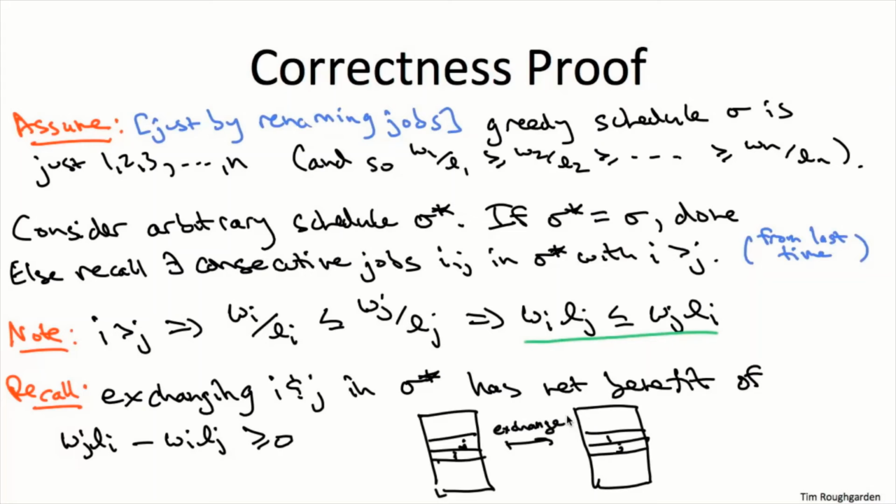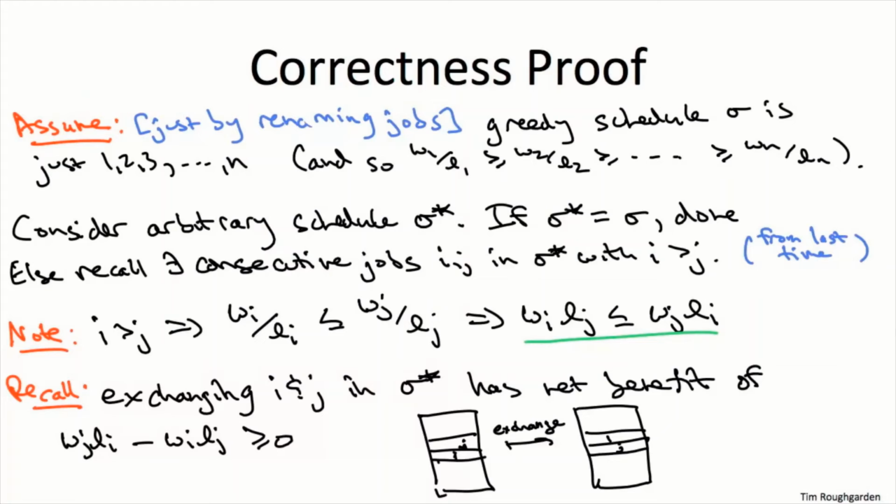So in comparison with our previous proof, what the assumption of no ties bought us, it bought us the stronger fact that when we exchange i and j, in fact, sigma star gets strictly better. We get a better schedule than what we started with. Here with ties, that need not be true.